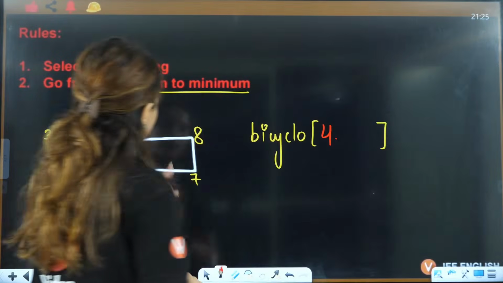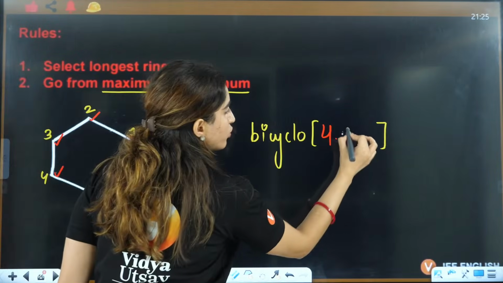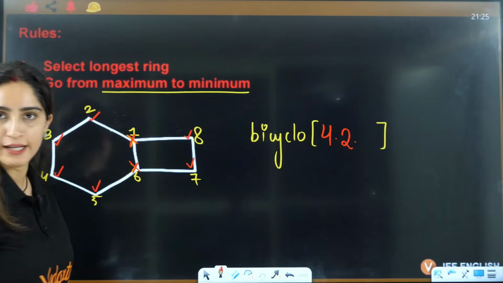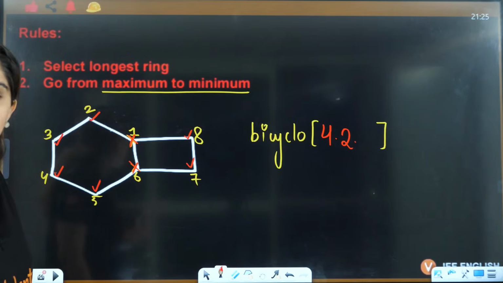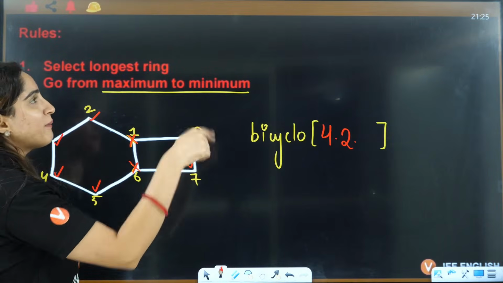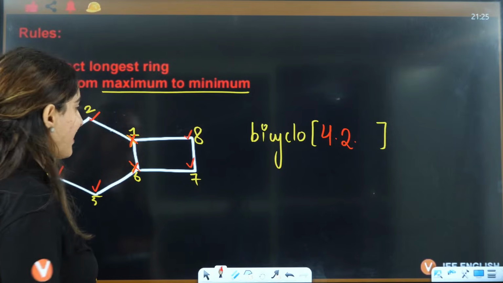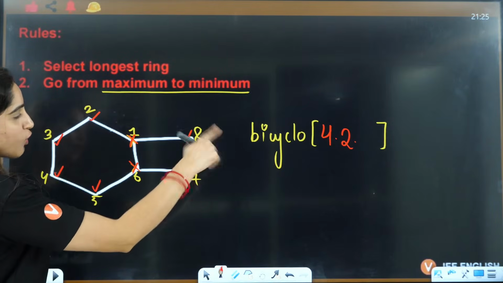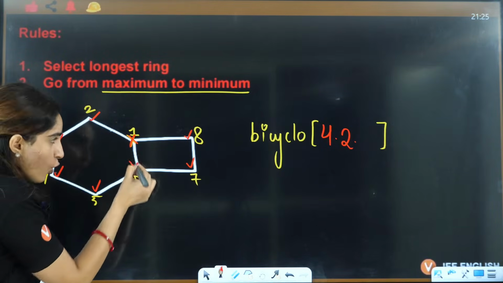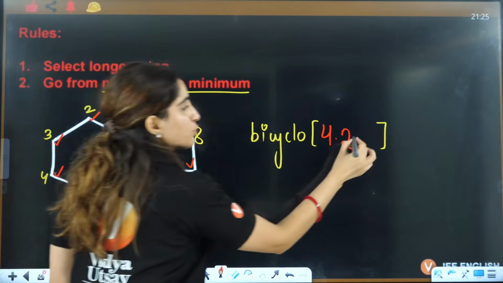Here you have 1, 2, so I will write 2. This is a dot I am writing here. I am not multiplying it, it's a way of representing it. Don't multiply 4 into 2 as 8. Mathematics is not everywhere. So, 4.2, and here you have no bridged carbon, no extra carbon, so you will write 0.